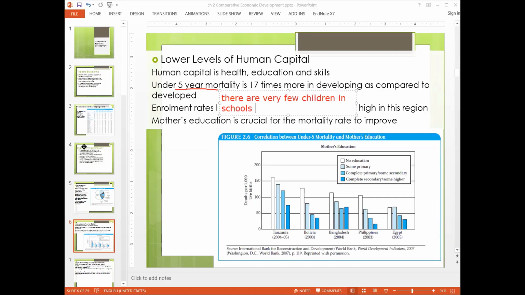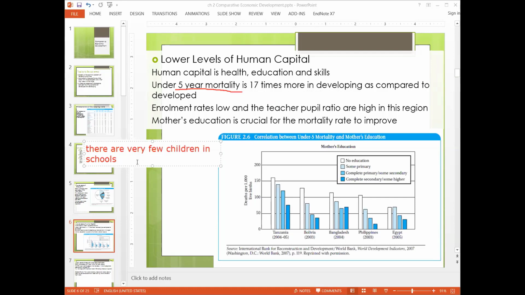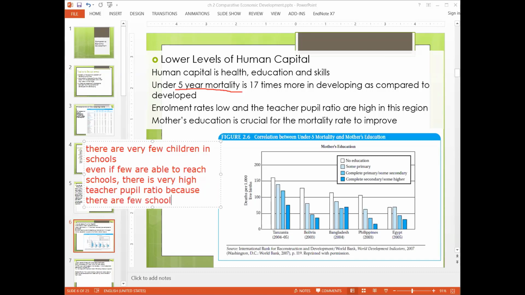But even if you are able to reach schools, there is a very high teacher to pupil ratio because there are few schools and teachers. So even if we are able to move our children to schools, the problem is that there is also scarcity in the number of teachers that we have in schools.